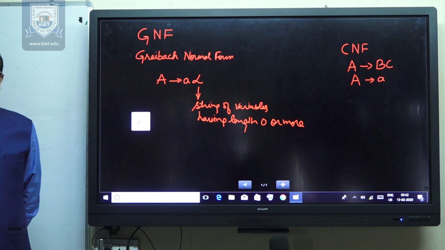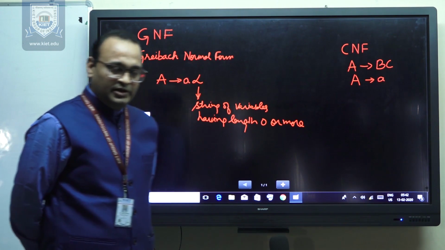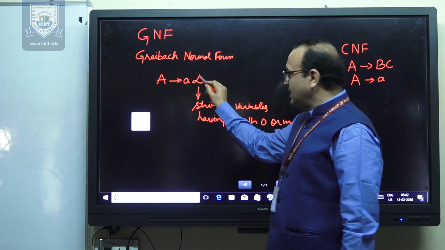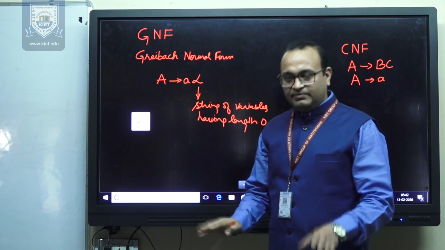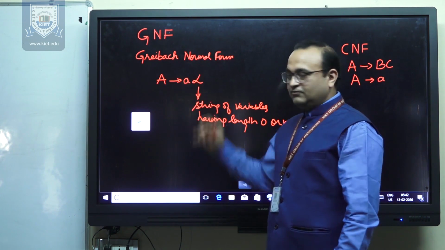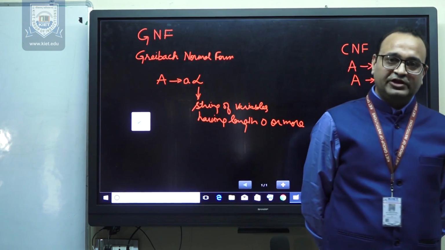So if we have converted our context-free grammar in this style, A derives terminal alpha, where alpha is a string of variables only, and the length of alpha can be 0 or more, then this form is known as Greibach normal form of context-free grammar.